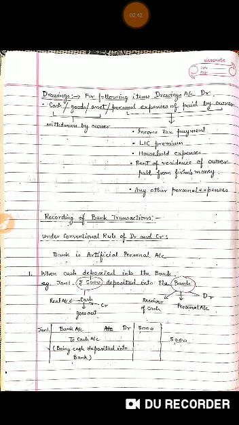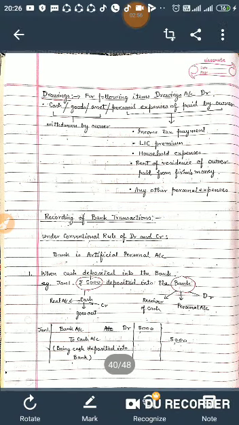So bank is an artificial person. Under conventional rule, bank is classified as a personal account and it is an artificial person. It works like a person. So first transaction I am taking